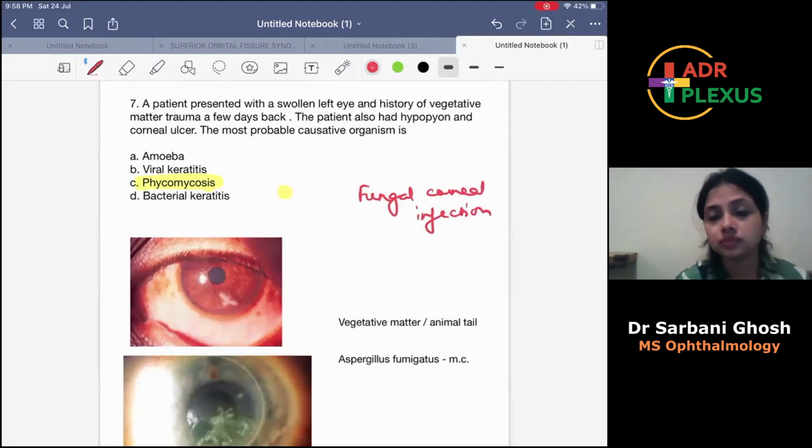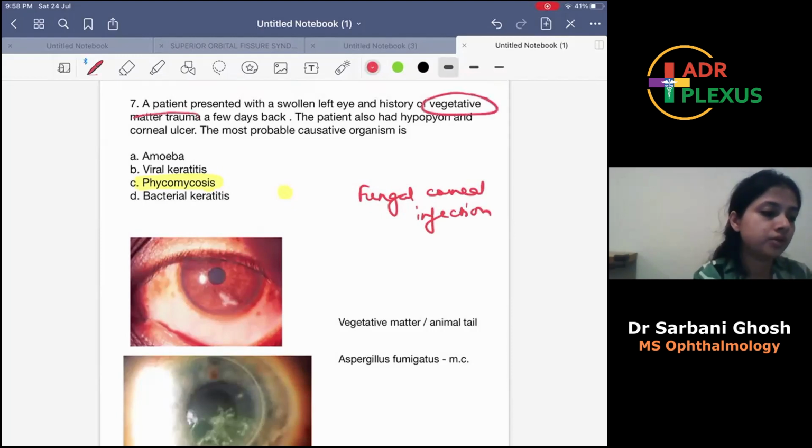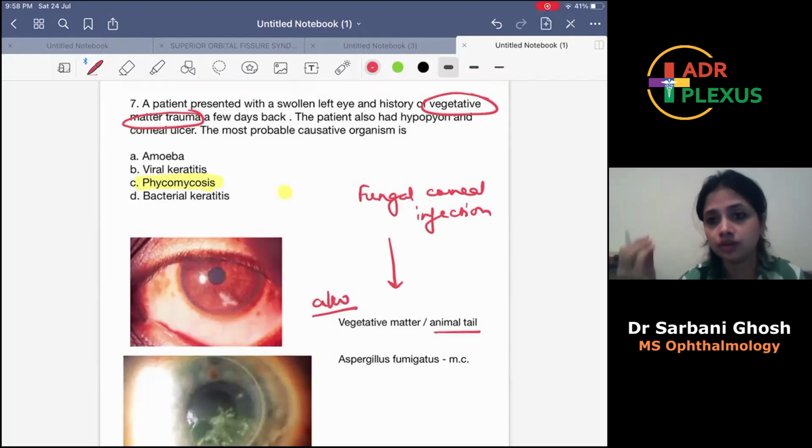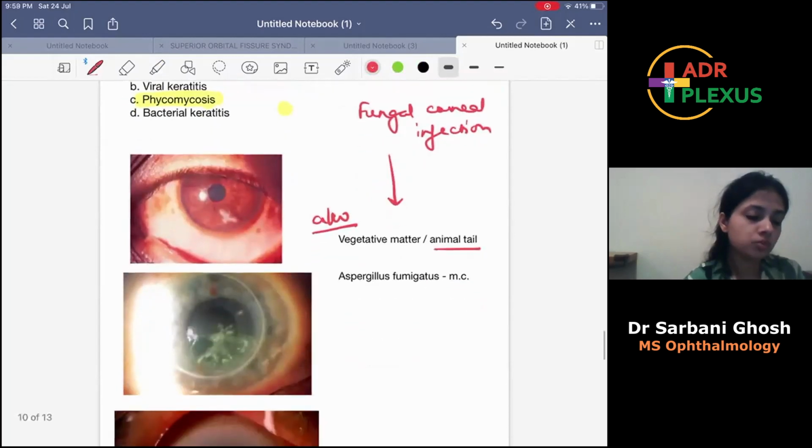Why? Because of this history of vegetative matter trauma. Fungal corneal infection is usually associated with vegetative matter or animal tail striking on the eye or any vegetative matter falling in the eye. The most common cause of fungal corneal ulcer is Aspergillus fumigatus. Okay. Now, how does the fungal ulcer look?